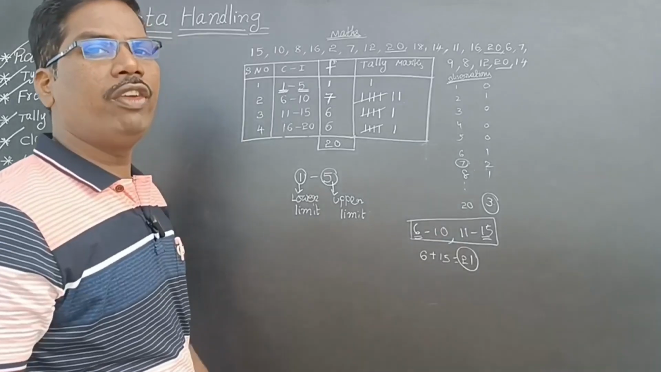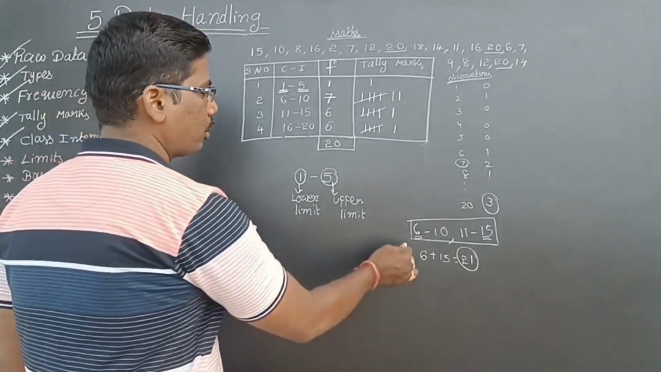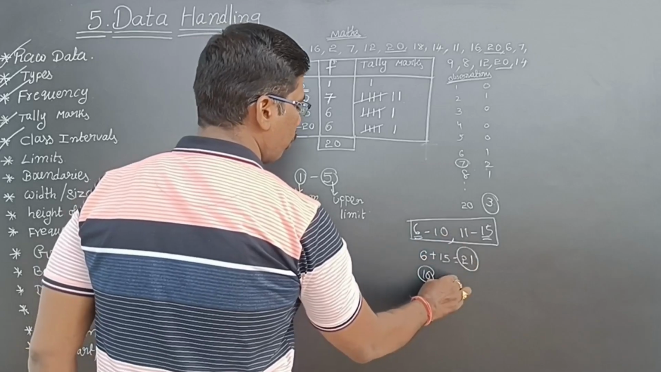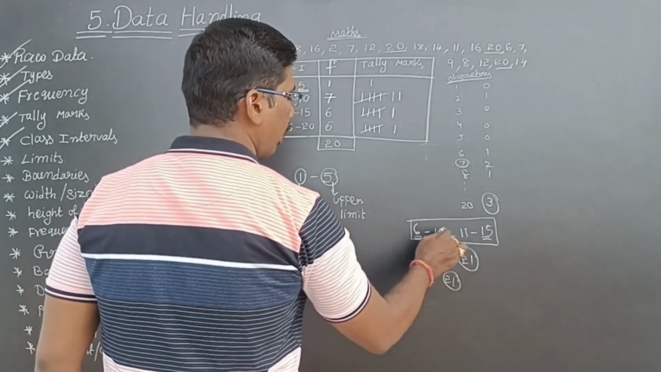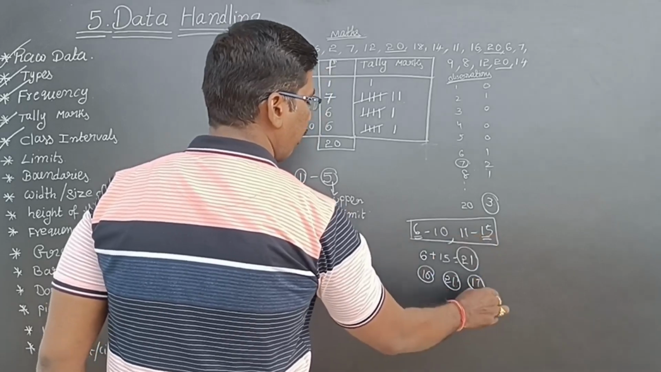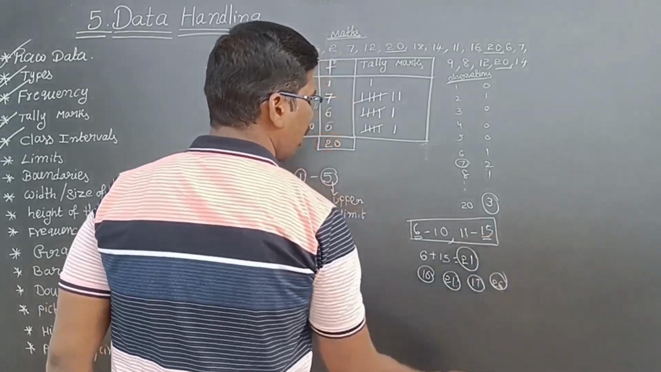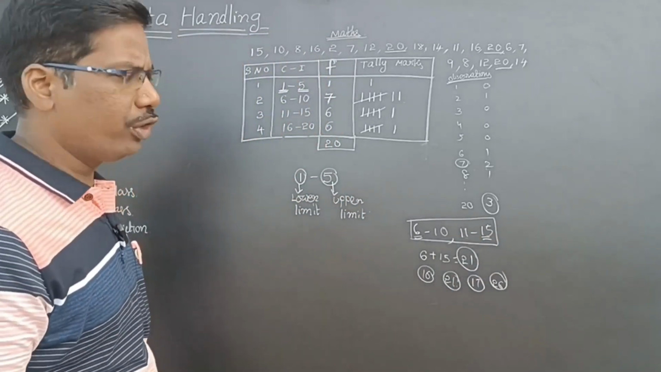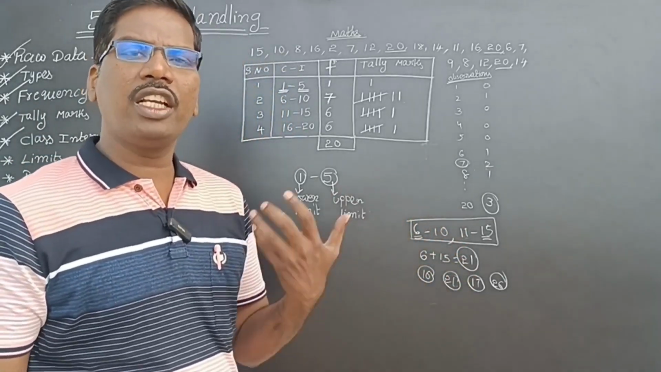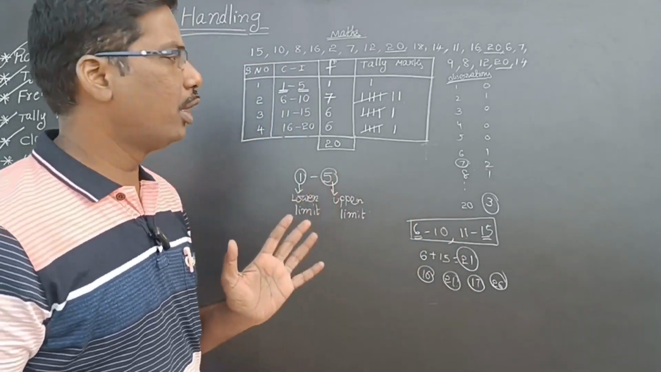The answer is 21. They will make you confused. So 6 plus 10, 16 is the first option. Next, 10 plus 11, 21 is the second option. And 6 plus 11, 17 is the third option. 15 plus 11, 26 is the fourth option. Like that they make you confused. But we got the answer 21, so 21 only we have to keep, isn't it? So like that they make you understand.